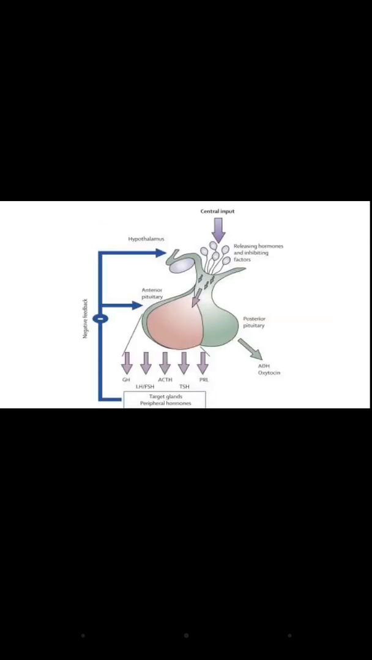As you all know, from the anterior pituitary we have 5 hormones which are produced: growth hormone, gonadotrophin hormones like LH and FSH, then ACTH, TSH and PRL, and from the posterior pituitary, ADH and oxytocin. So in hypopituitarism these 7 hormones will be reduced, or either one or more of the hormones may be involved.